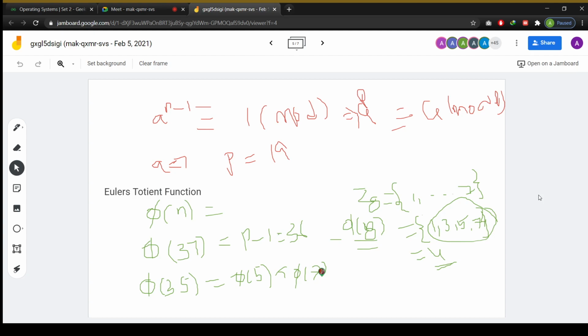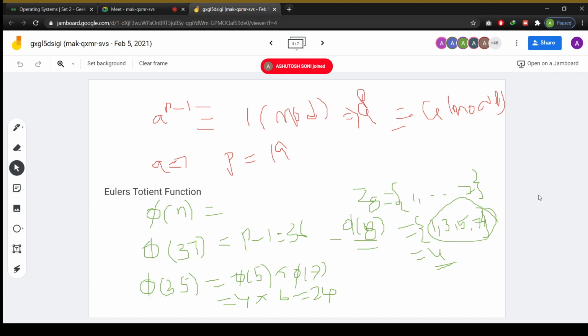Why? We are representing 35. 35 we were representing as 5 into 7. So we find the 5 corresponding relatively prime numbers and the 7 corresponding relatively prime numbers, and multiply those two. This is going to be 4, this is going to be 6, and the total is going to be 24. Just to check whether we will get 24 or not.